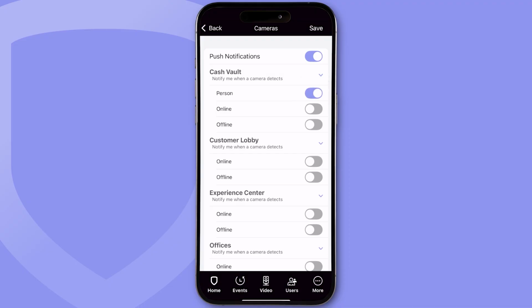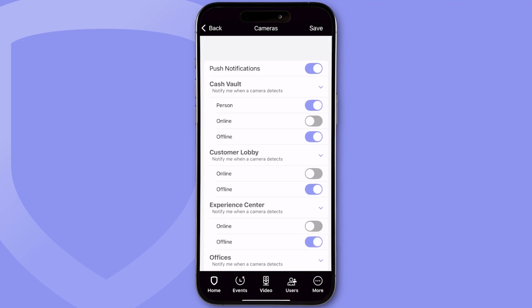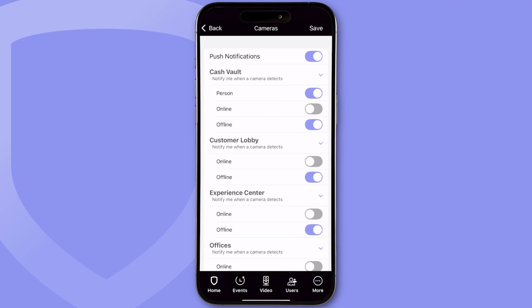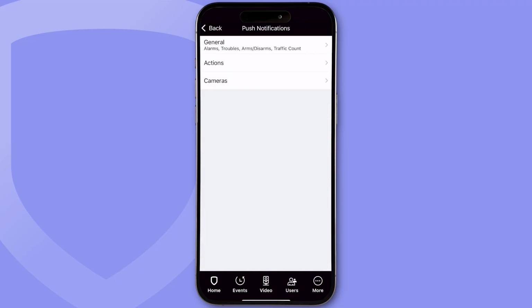Toggle the video action to receive a push notification anytime the camera detects an enabled analytic, or if the camera goes offline or online. Select Save.